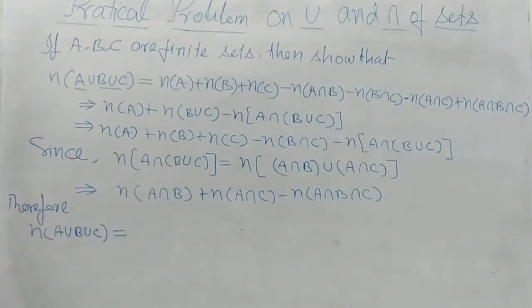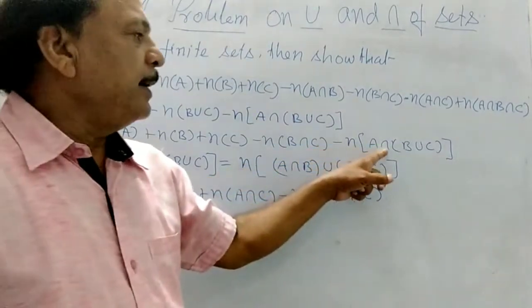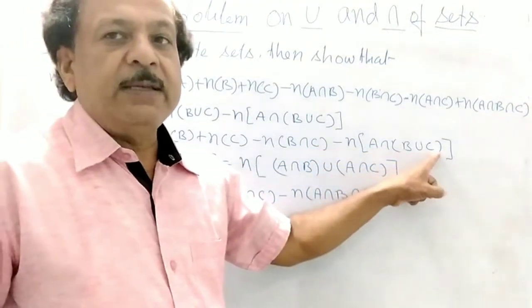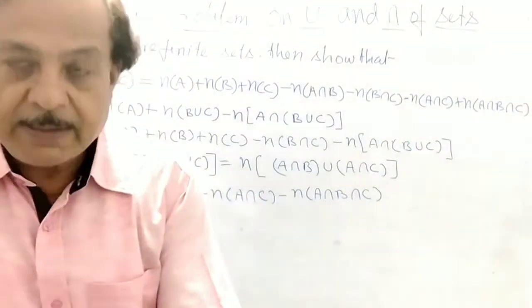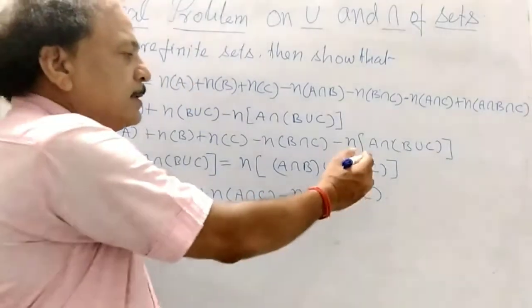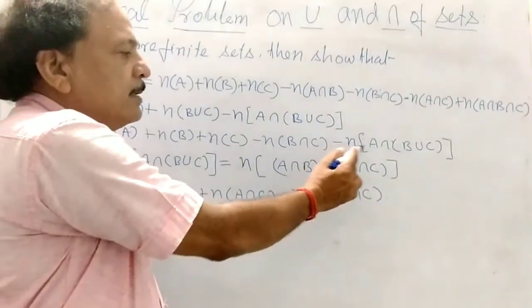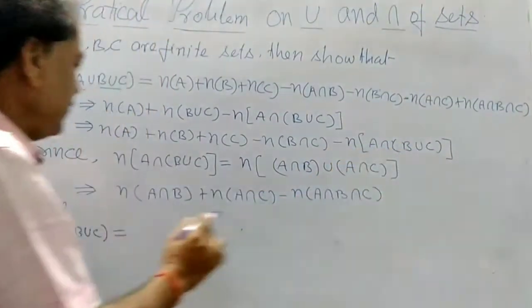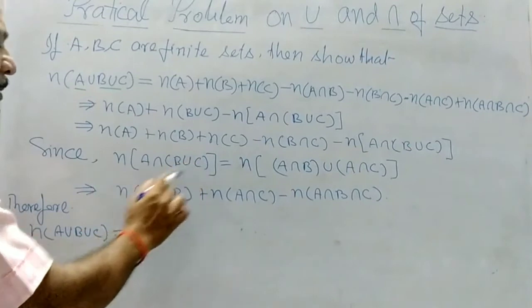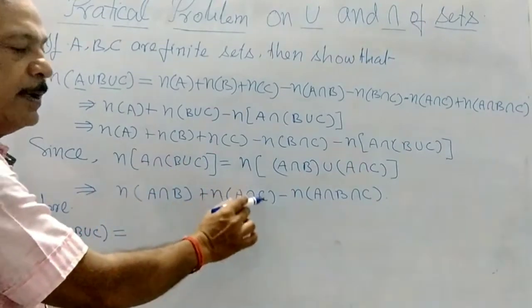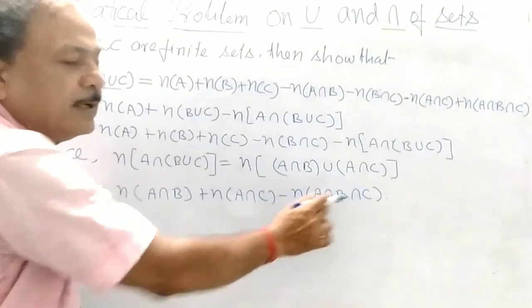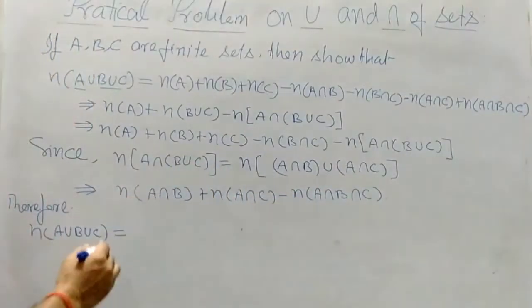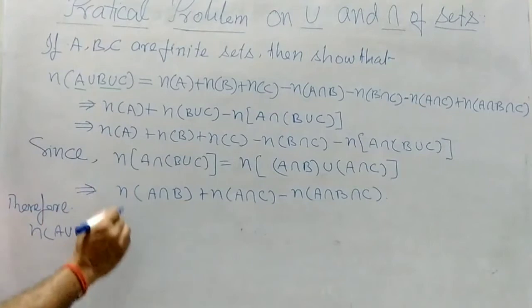We write it here in the place of N(A intersection B union C), minus N(A intersection B) plus N(A intersection C) minus N(A intersection B intersection C). So then what do you get?